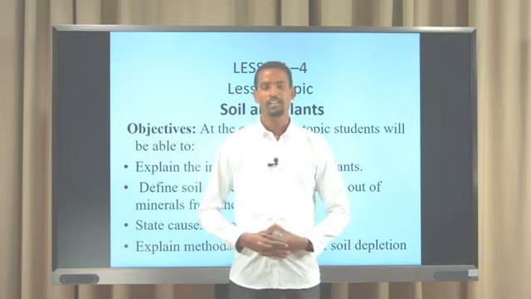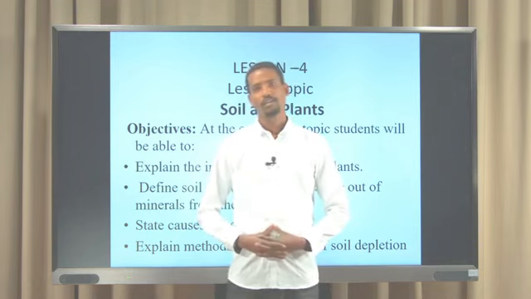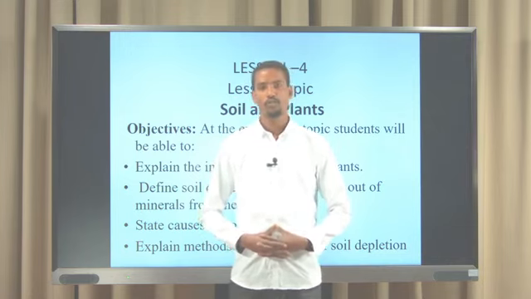Plants are essential for our life, and we also dealt with the importance of plants. What are those? Plants are used as a food source, as shelter, for clothes, and so on.